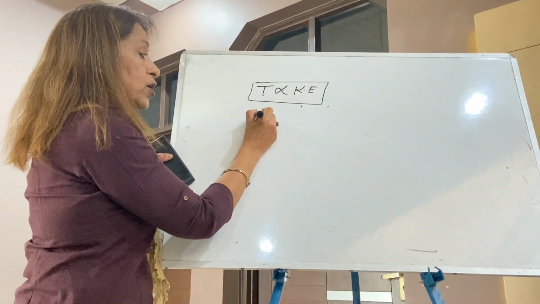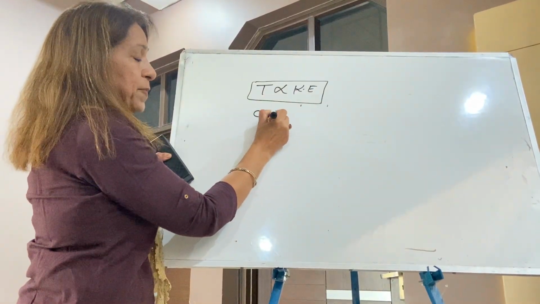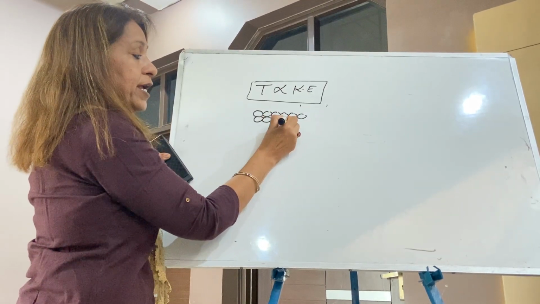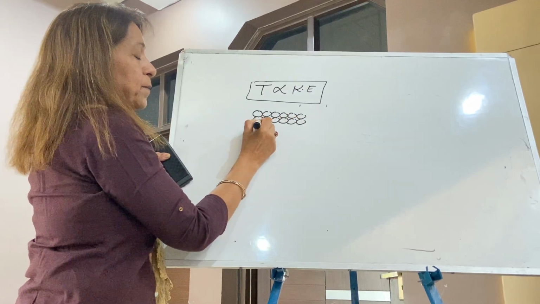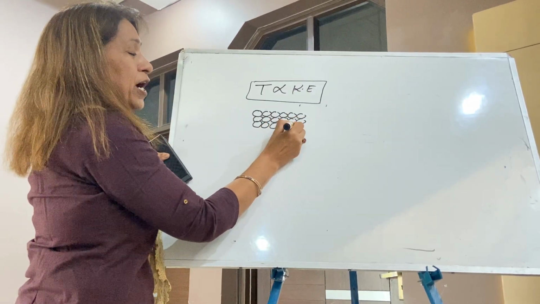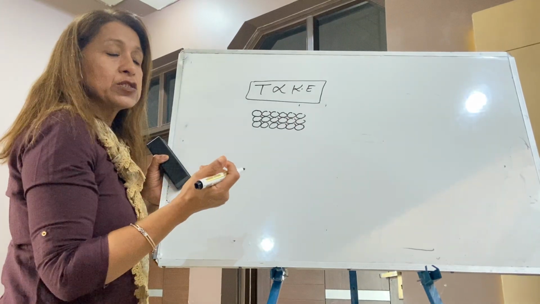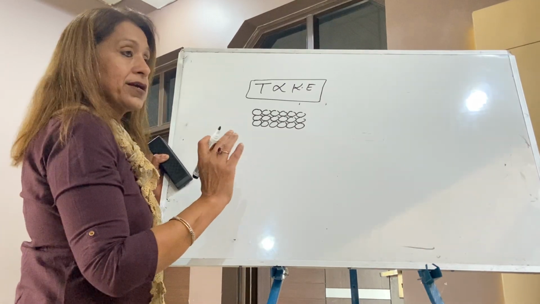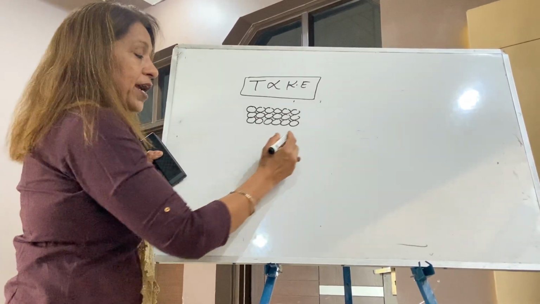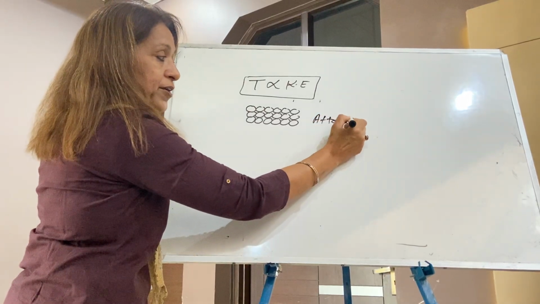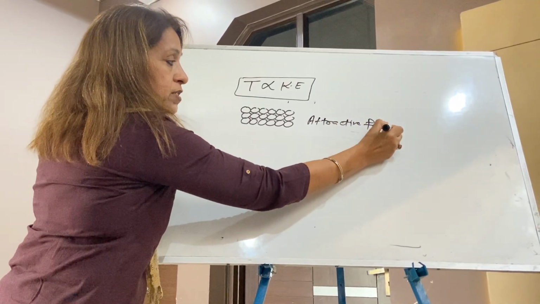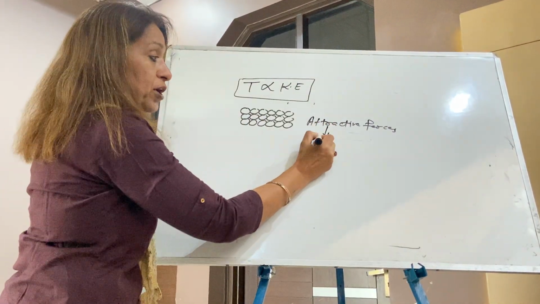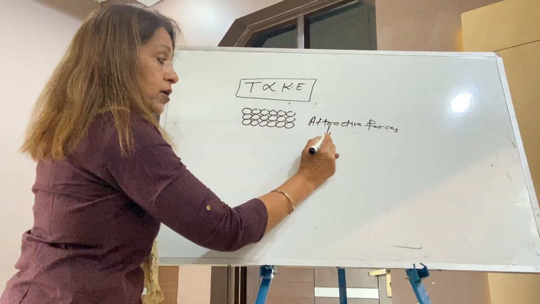You know, in solid, the particles are tightly packed. There are so many types of solid. Some solids are very soft, some solids are very hard, like iron. When the particles are closely packed, they have attractive forces. Write down attractive forces. These attractive forces are stronger, very much strong in iron. Write down iron.